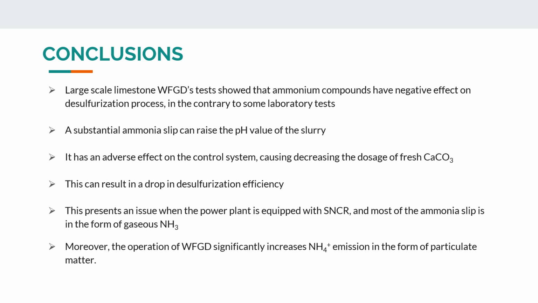This can result in a drop in desulfurization efficiency. This presents an issue when the power plant is equipped with SNCR. Most of the ammonia slip is in the form of gaseous NH3. Moreover, the operation of WFGD significantly increases ammonium emission in the form of particulate matter.